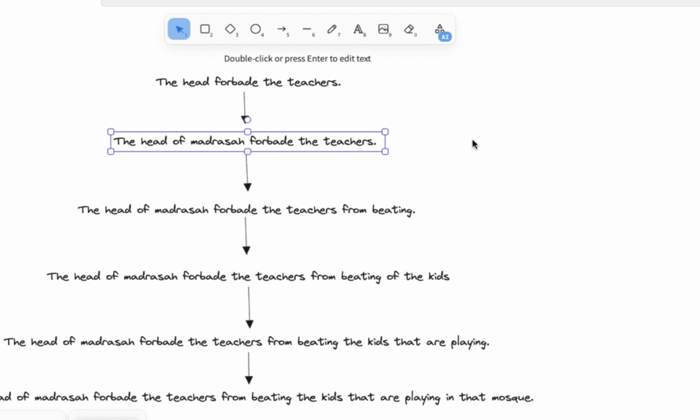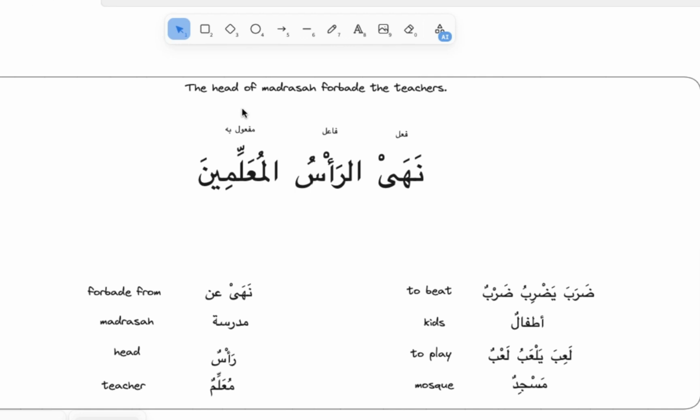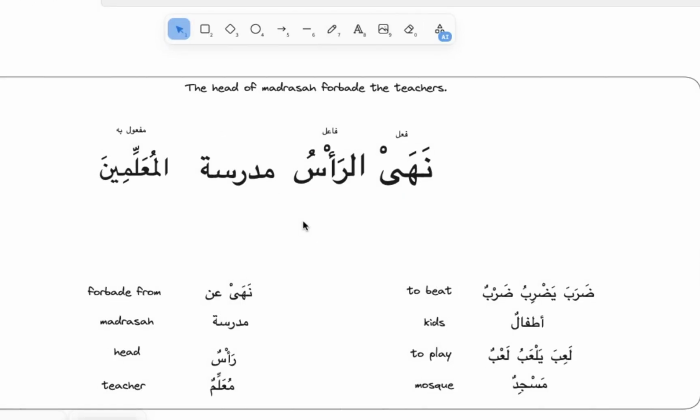Next step: the head of madrasa forbade the teachers. Now we add the head of madrasa. So what we need to do is bring in the word madrasa. How are we going to bring it in? Well, it's obviously connected to head. It's not just head, but the head of madrasa. So now we're going to add madrasa. The word ras, besides being fa'il, is taking another role, which is mudaf.